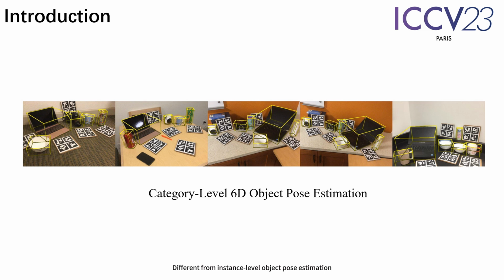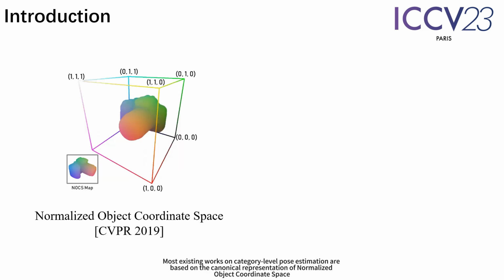Different from instance-level object pose estimation, which predicts poses for instances that have been trained during training, category-level pose estimation requires predicting poses for novel instances of the same category. Most existing works on category-level pose estimation are based on the canonical representation of normalized object coordinate space. Given an unseen object instance, these methods learn to map between the camera coordinate and the NOCs from which object pose can be estimated. However, when the category contains instances with large shape variations, NOCs-based methods could be inaccurate and